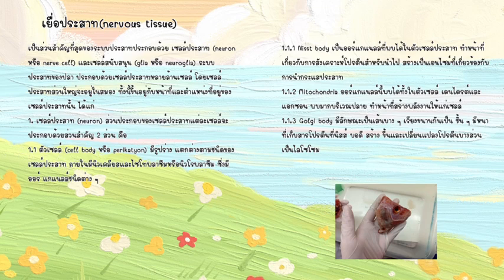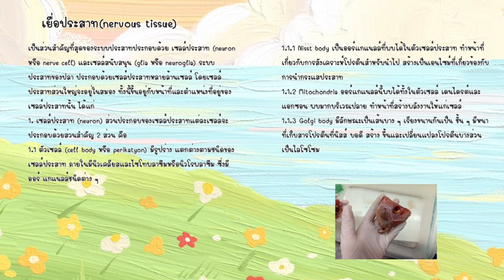1.1.1 Nissl body. This organelle is found in the cell body of neurons. Its function is related to protein synthesis, producing proteins that are used to create enzymes involved in nerve impulse transmission. 1.1.2 Mitochondria. This organelle is present in the cell body, dendrites, and axons, and is especially abundant at the nerve terminals. Its function is to produce energy for the cell.